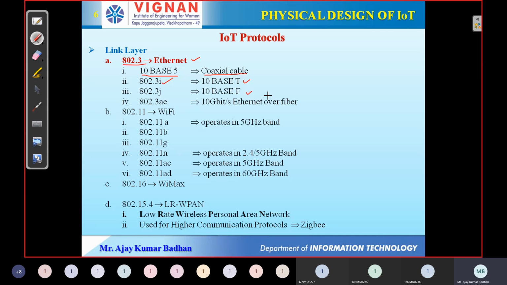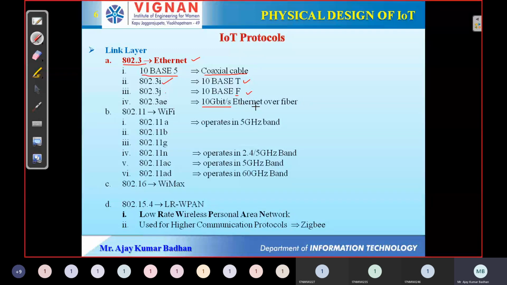Like we people are using 4G. So in 4G, we are actually transmitting using fiber optics. It actually transmits the data with the speed of light, and the IEEE standard format is 802.3J. Apart from that, we have something new here that is called 10 gigabits per second. It's also Ethernet, which uses an optical fiber cable, but it transmits 10 gigabits per second.